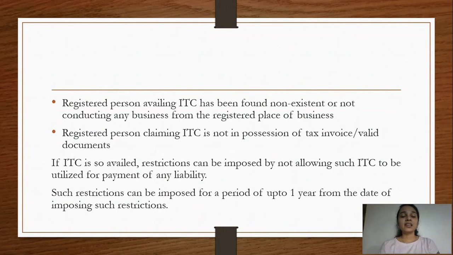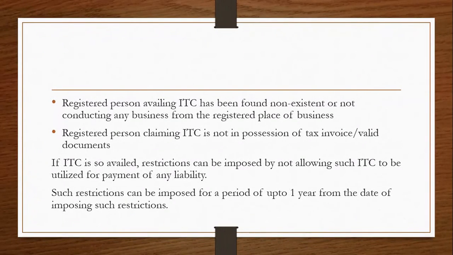And the last situation wherein this restriction may be imposed is where a registered person is claiming ITC and he does not have any valid document, he does not have the tax invoice, he does not possess any valid document which is proof that he is eligible to avail those ITC. So these are the three situations wherein the restriction may be imposed by the commissioner or any proper officer.